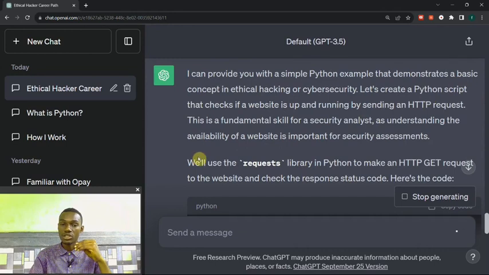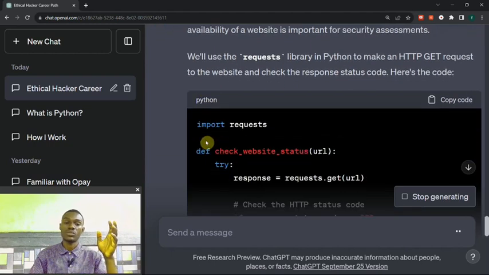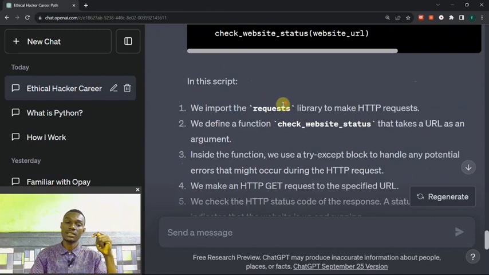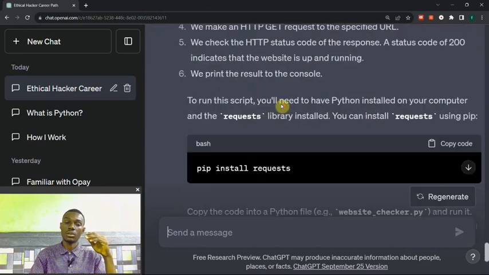Let's create a Python script that checks if a website is up and running by sending an HTTP request. This is a fundamental skill for security analysis, as understanding the availability of a website is important for security assessment. We use the requests library in Python to make an HTTP GET request to the website and check the response. Okay, at least a little bit is showing us how to hack.